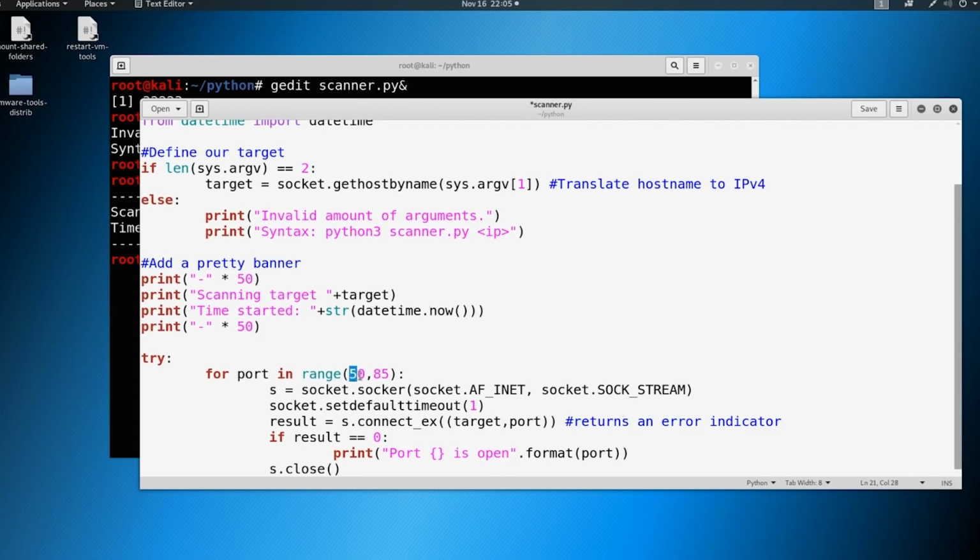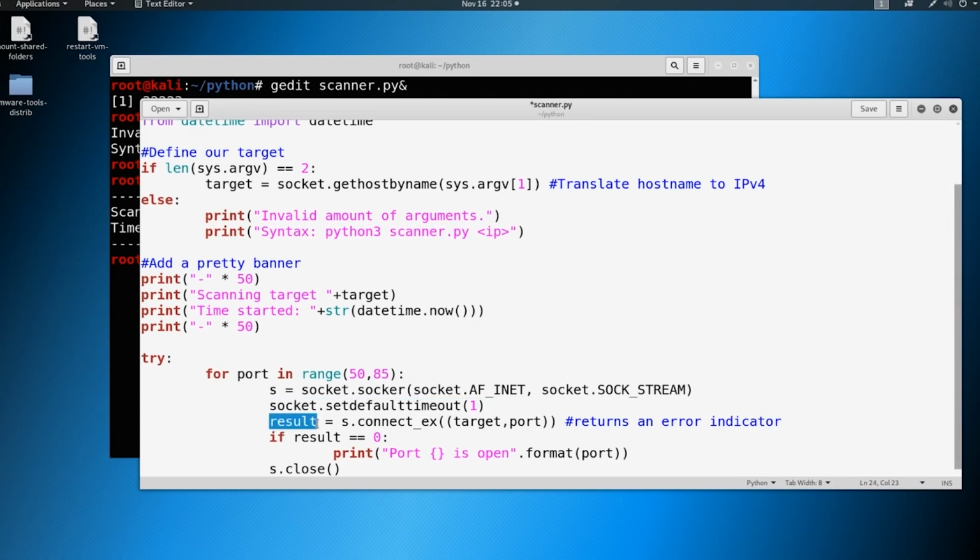We're going through 450, so we're defining a port in this range: 50, 51, 52, all the way up to 85. We're going to repeat this whole process. We're going to establish our variable of s, which we did in the socket video, the previous video. We're declaring that we want to connect to IPv4 and a port, and when we make that connection, we want the default timeout to be 1 second.